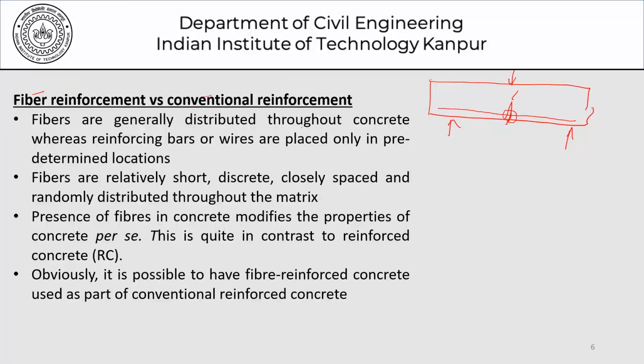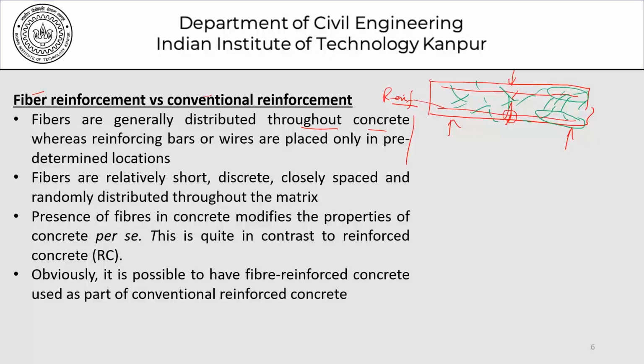Fibers are generally distributed throughout the concrete, whereas reinforcing bars or wires are placed only in predetermined locations. As we can see in this picture, reinforcing bars are placed at the tensile face of the member. We put some reinforcing bars on the compression face also, but it is all at predetermined locations. Whereas fibers are distributed throughout the matrix. If I was to use a different color here, fibers will be all over the place as far as the matrix is concerned. So it's not at a predetermined location as in the case of reinforcing bars.